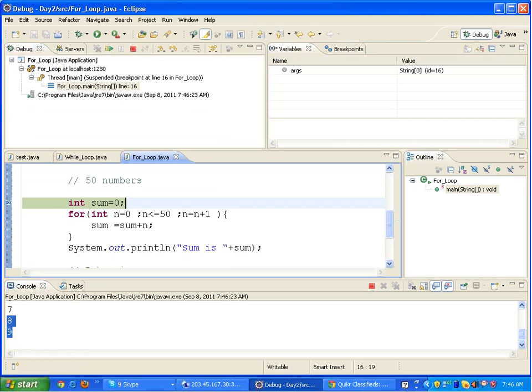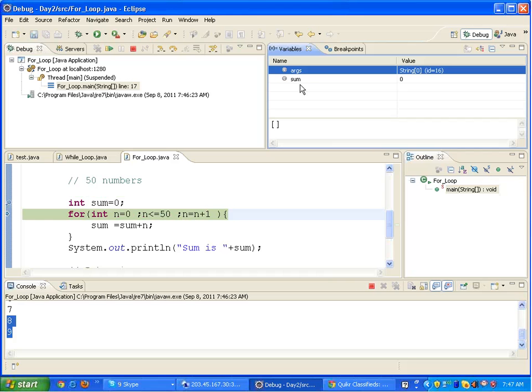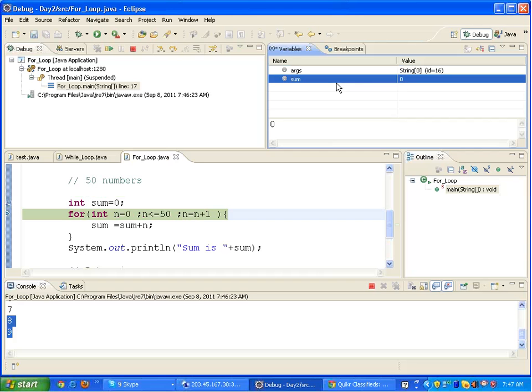Okay, on the left, out here in this panel, variables tab, you see the status of each and every variable you have declared. For example, if I press F6, then the current line, the highlighted line in green color will be executed. See that? The line moves to the next line, and out here in variables, we have a variable called sum whose value is 0. Right?